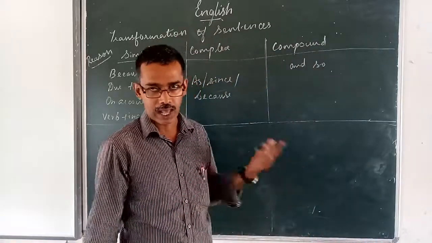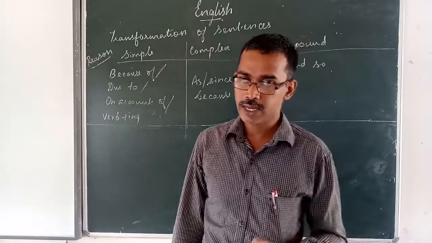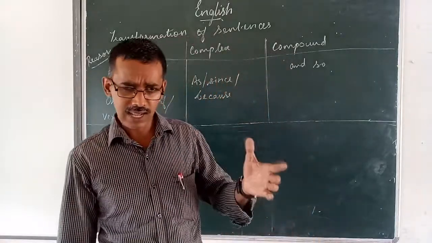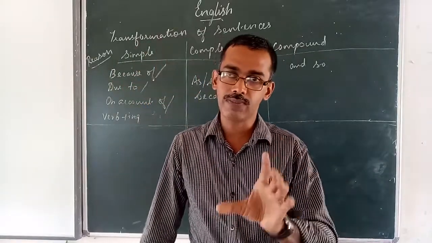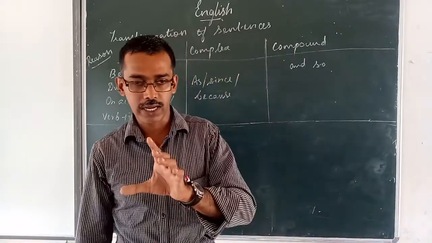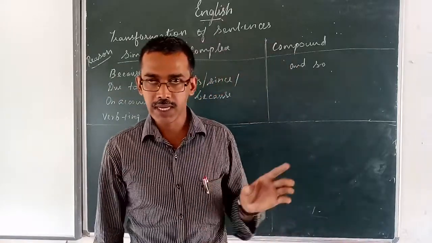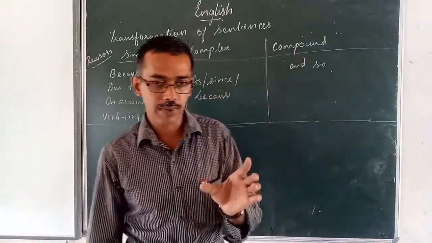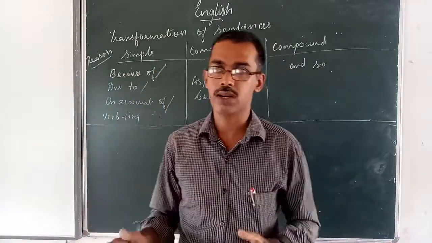Then what do you mean by clause? A clause has a subject and predicate, and it can give meaning of its own. We have three types of clause: main clause, coordinate clause, and subordinate clause. A main clause has subject, verb, and object. It does not depend upon anything for its meaning. It can give its complete meaning of its own. That is called a main clause.